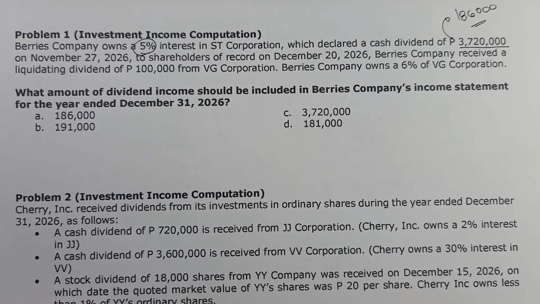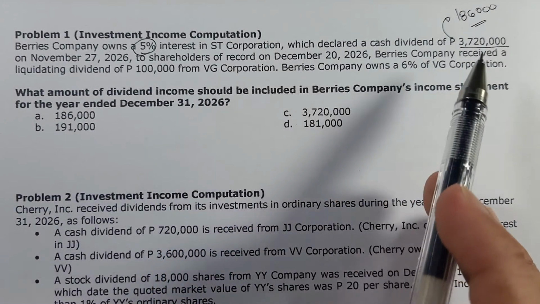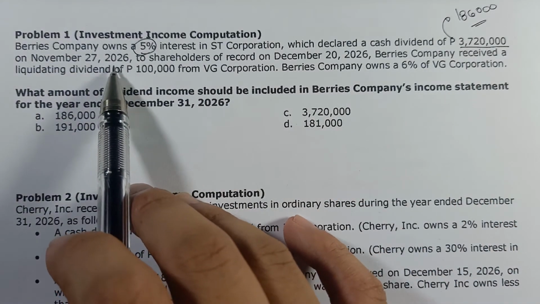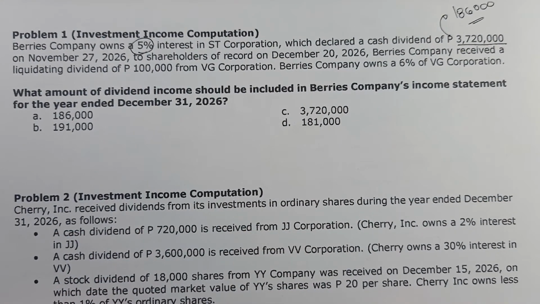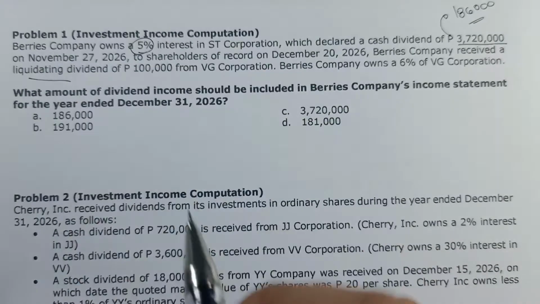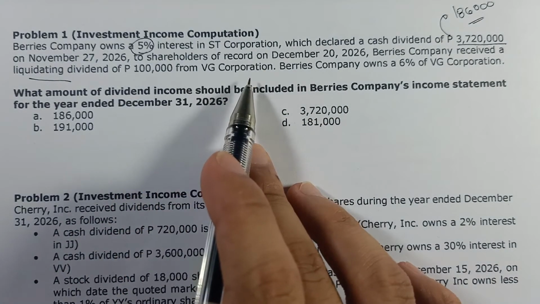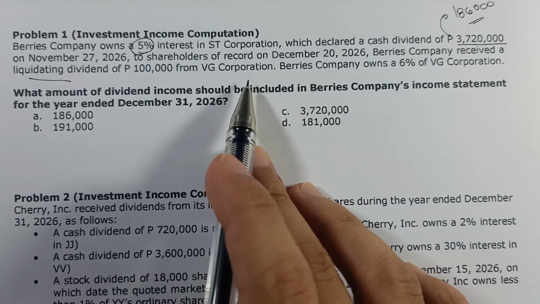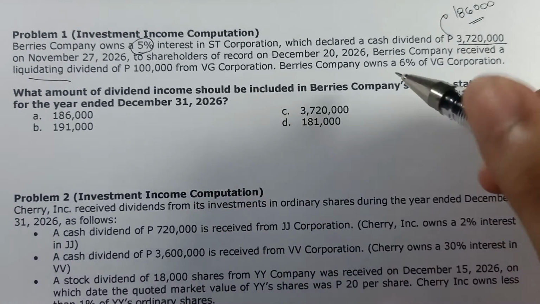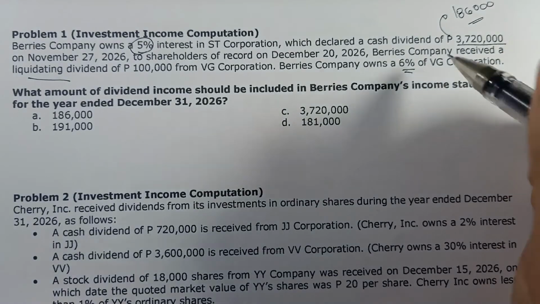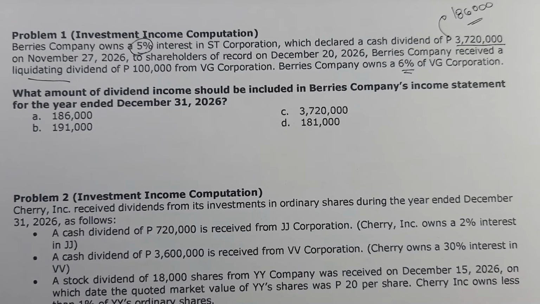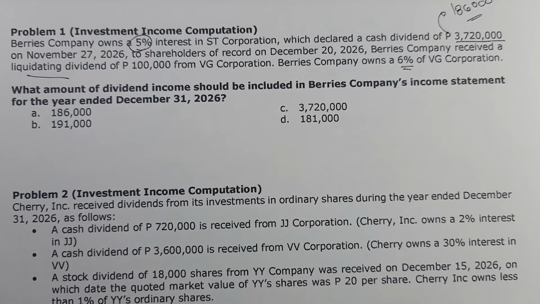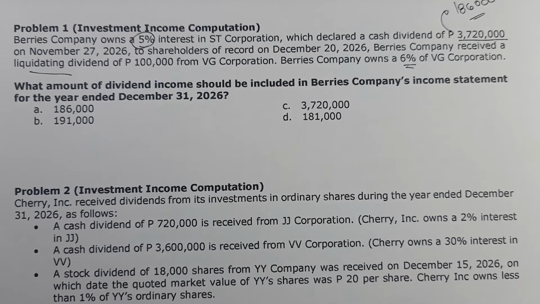Alright? Continuing the problem, sabi niya, on November 27, yun yung date of declaration to shareholders of record on December 20. Berry's company received a liquidating dividend of 100,000 from VG Corporation. So here, asahan mo na kahit pa 6% lang ang pagmamayari natin kay VG, sabi natin liquidating dividend are not considered as income. Ano nga lang ulit yung tatlong income natin? Cash, property, and scrip. Share and liquidating dividend aren't considered as income.